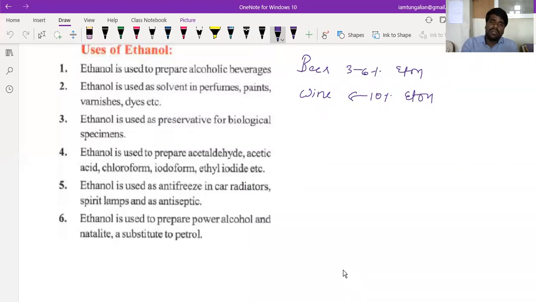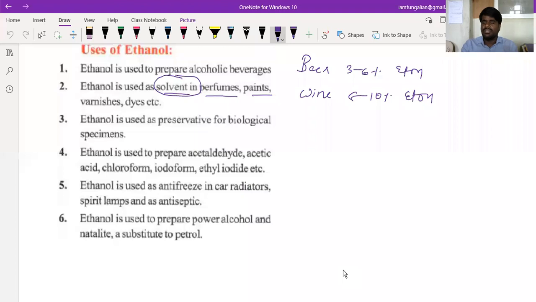Ethyl alcohol is used as a solvent in perfumes, paints, varnishes and dyes. Ethyl alcohol is made industrially. Mainly, it is used as a solvent in the preparation of different types of perfumes as well as paints and varnishes. Ethyl alcohol is also used as a preservative in biological specimens. Since most of you are from a biological background, you might know about this.